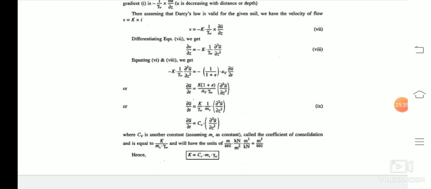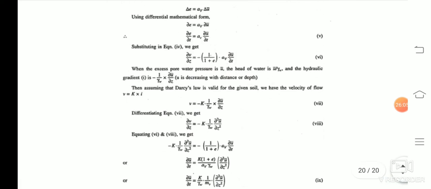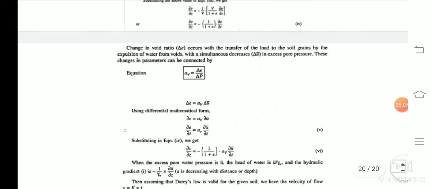And this Cv is another constant, known as the coefficient of consolidation, and its value is given by k divided by mv into gamma w, with units of meter squared per second. Hence we obtain a relationship, that is k equals Cv into mv into gamma w. So here we have obtained Terzaghi's one-dimensional consolidation theory.